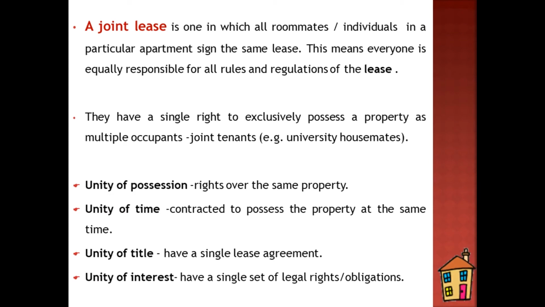So in a joint lease, they have unity of possession, that is, a right over the same property. They also have unity of time. They would have contracted to possess the property at the same time. Additionally, they have unity of title. They have a single lease agreement. And lastly, they have unity of interest. They have a single set of legal rights and obligations.